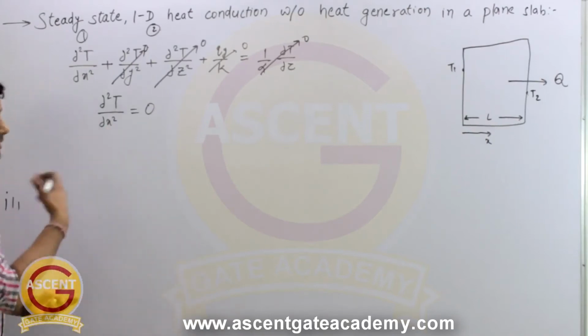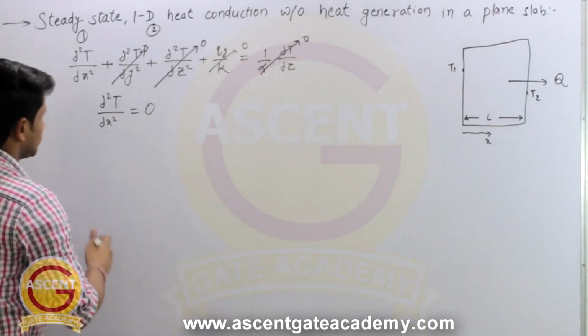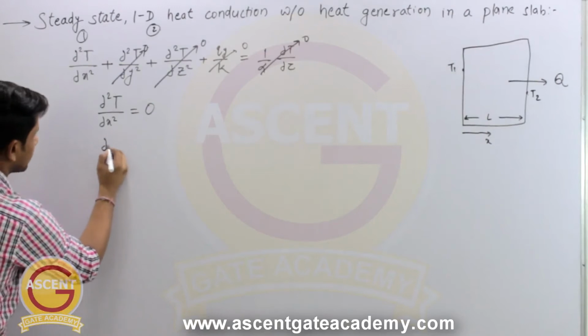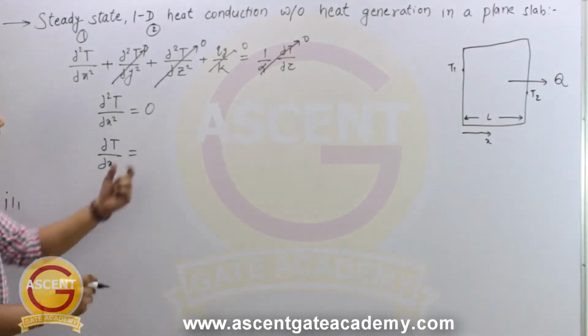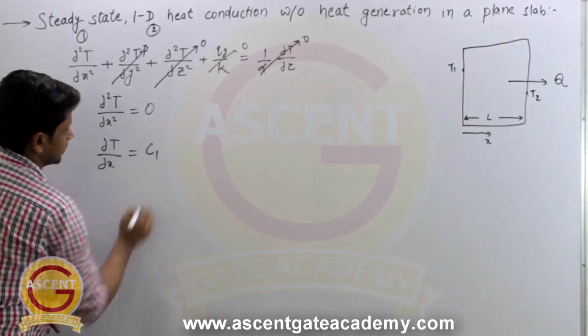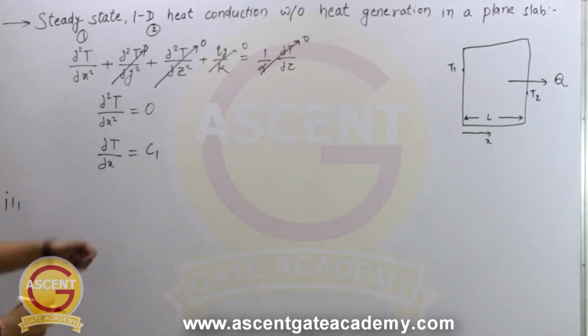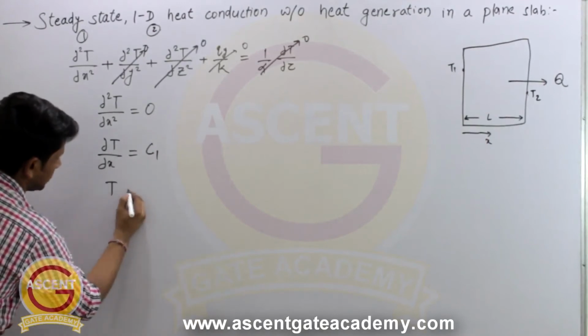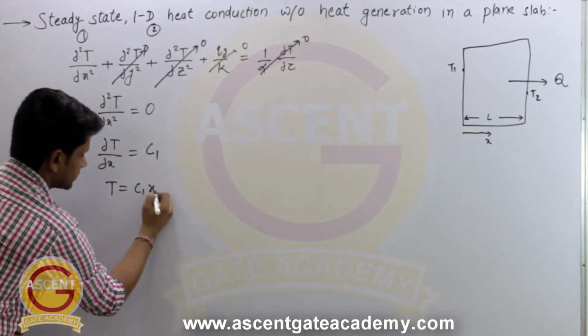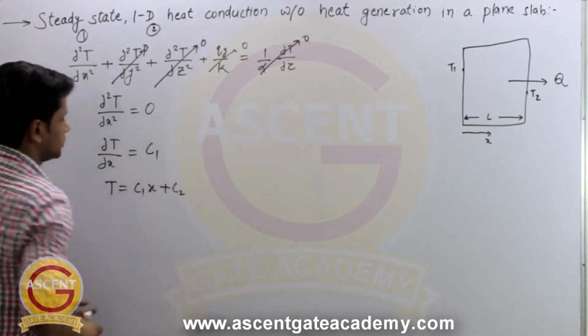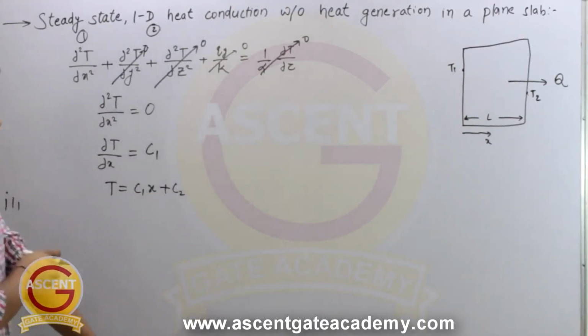So let's twice integrate this equation. On first integration we will get del T by del x equal to some constant, let's say C1, and if we integrate this once more, then we will get T equal to C1 into x plus C2. So this is the basic integration, right?